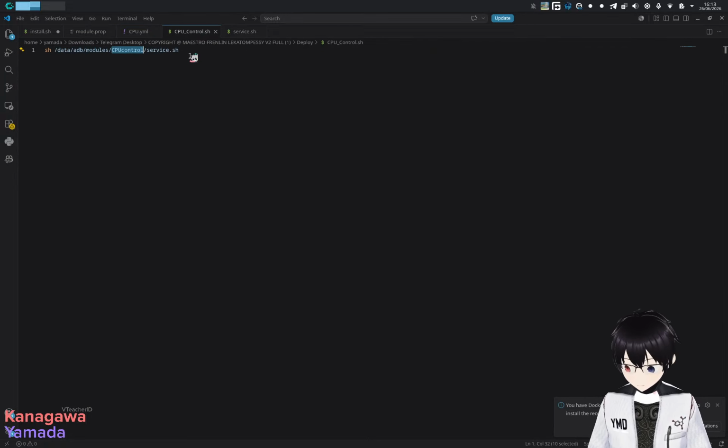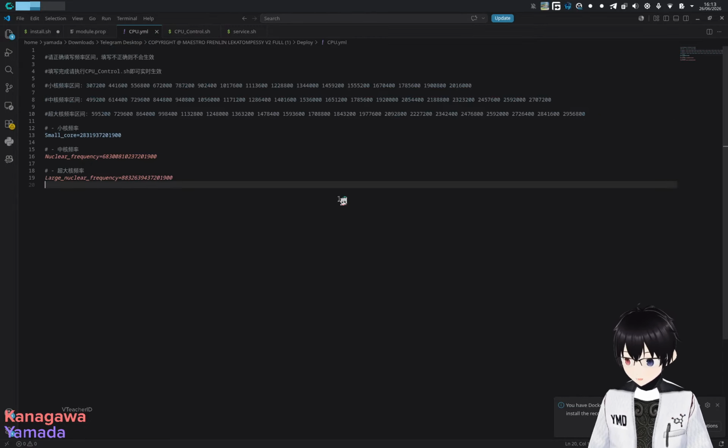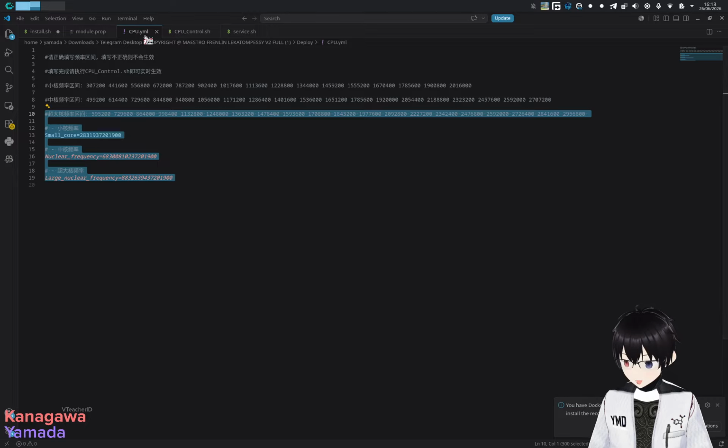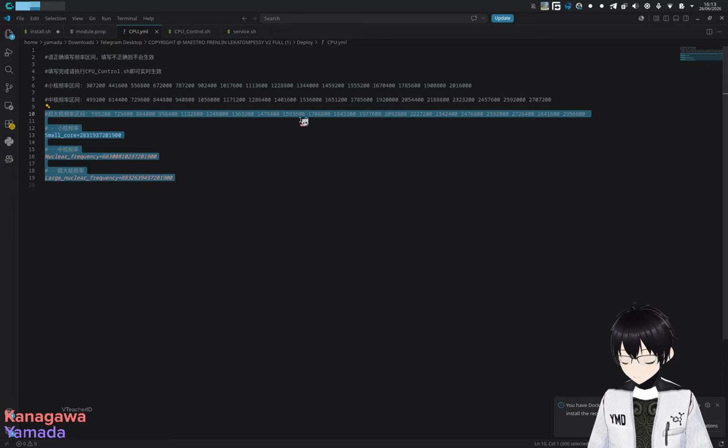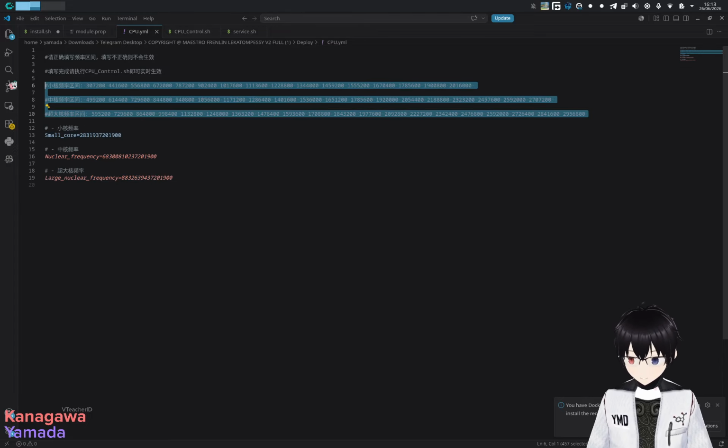I don't know, everything is broken. I'm not seeing any of these being correct, starting from the set CPU script to the YML. You should know that if you try to set the CPU higher or lower than your frequency table, it will not work.